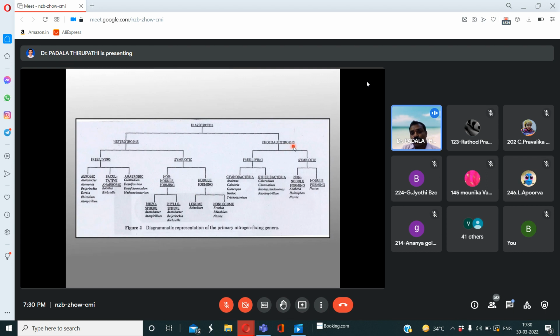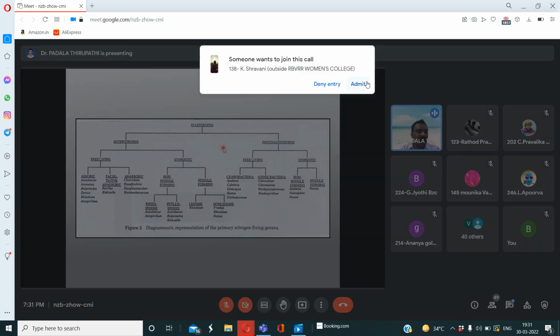Even though they are symbiotic, they may be non-nodule forming or nodule forming bacteria. This flow chart clearly explains how diazotrophy is involved in nitrogen fixation. Maybe the formation of root nodules, maybe they are free living, associated with other plant parts, maybe the roots or other internal parts of the plants.